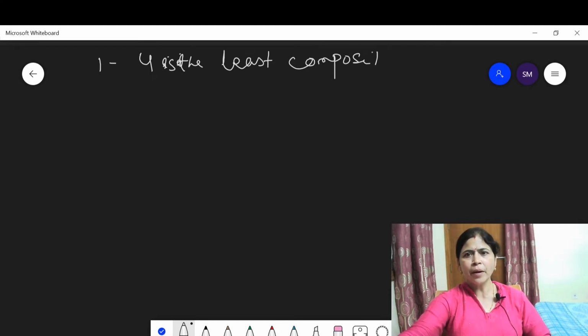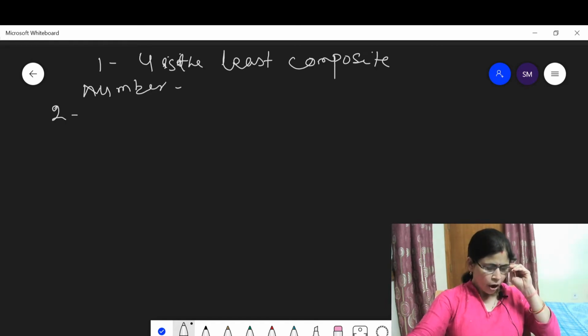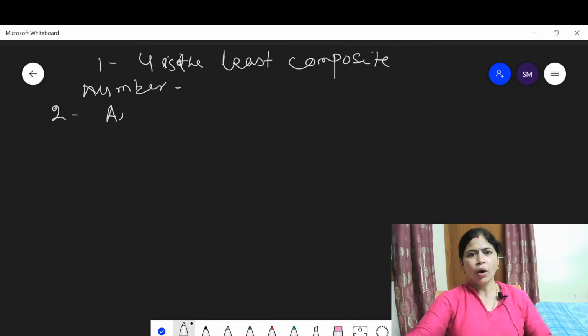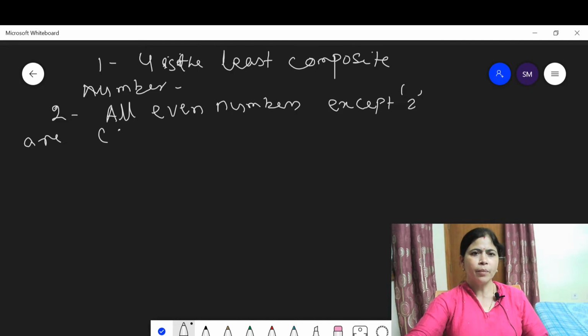Which is the least prime number? 2 is the least prime number. 4 is the least composite number. Then, all even numbers except 2 are composite numbers.